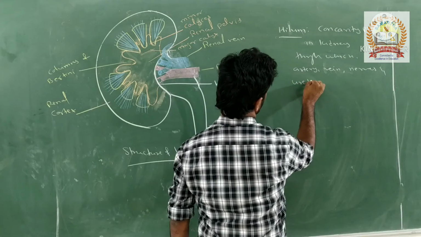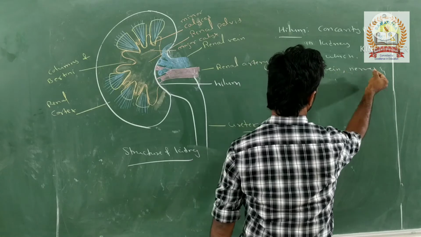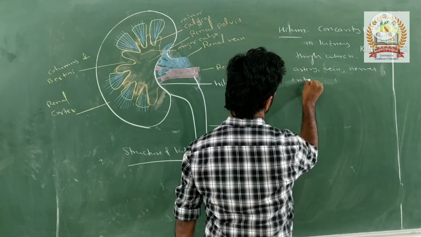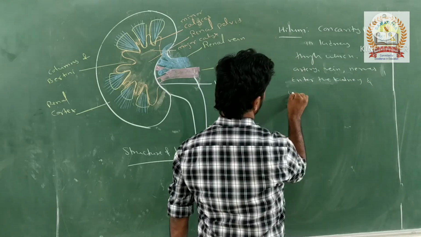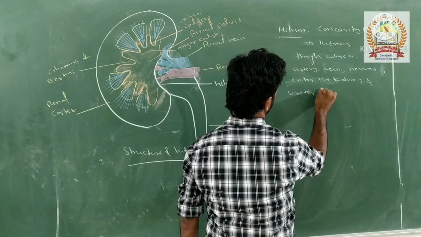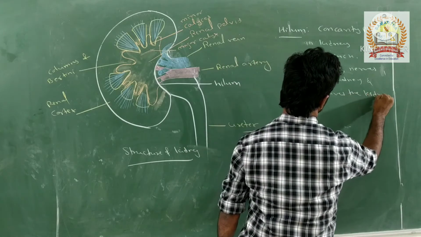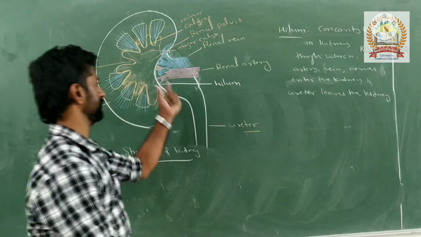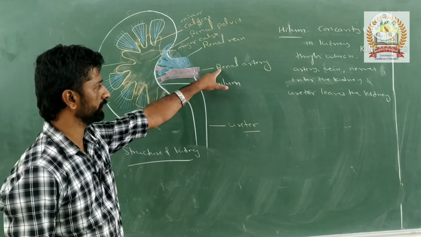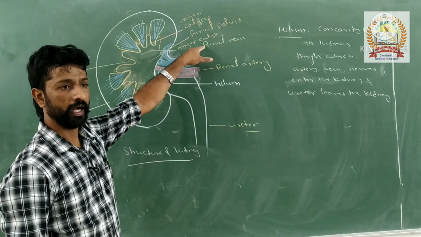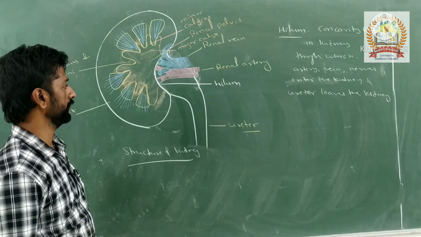The artery, vein, nerves enter the kidney and the ureter leaves the kidney. The ureter is emerging from the kidney. So that ureter is leaving the kidney. The remaining structures, that is the renal artery, renal vein and nerves, are entering into the kidney. That is what regarding the hilum.